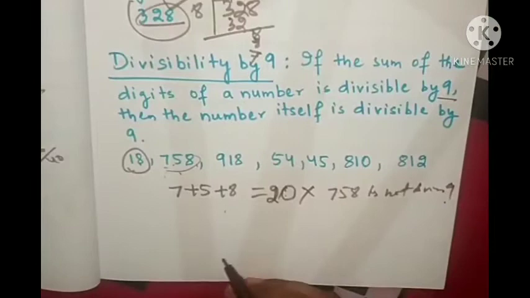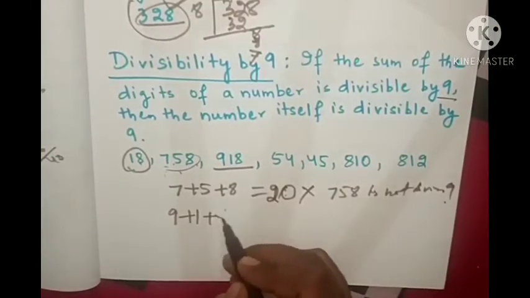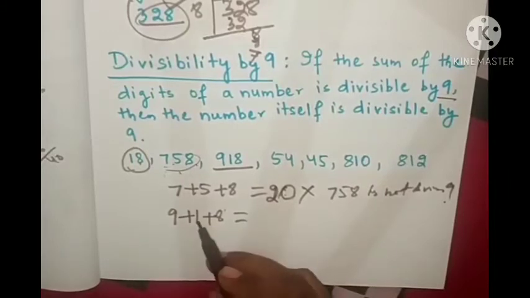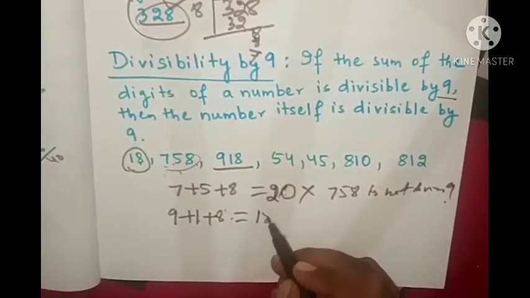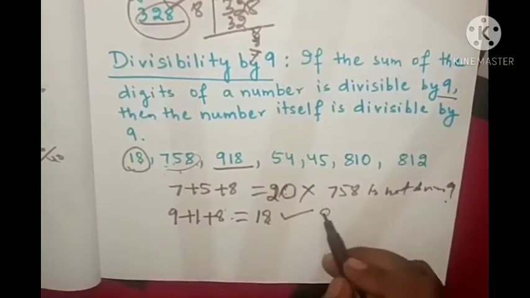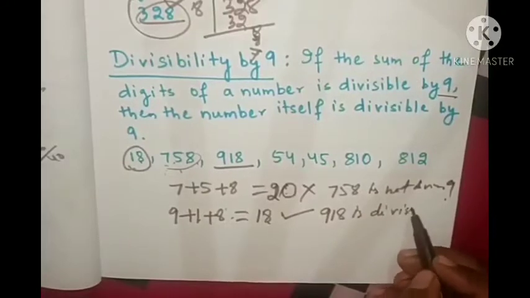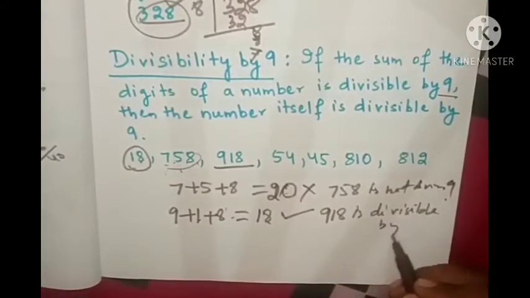Okay. Next we will see 918. So 9 plus 1 plus 8. What are we getting? 9 plus 1 is 10, 10 plus 8 is 18. Is 18 divisible by 9? Yes. So 918 is also divisible by 9.